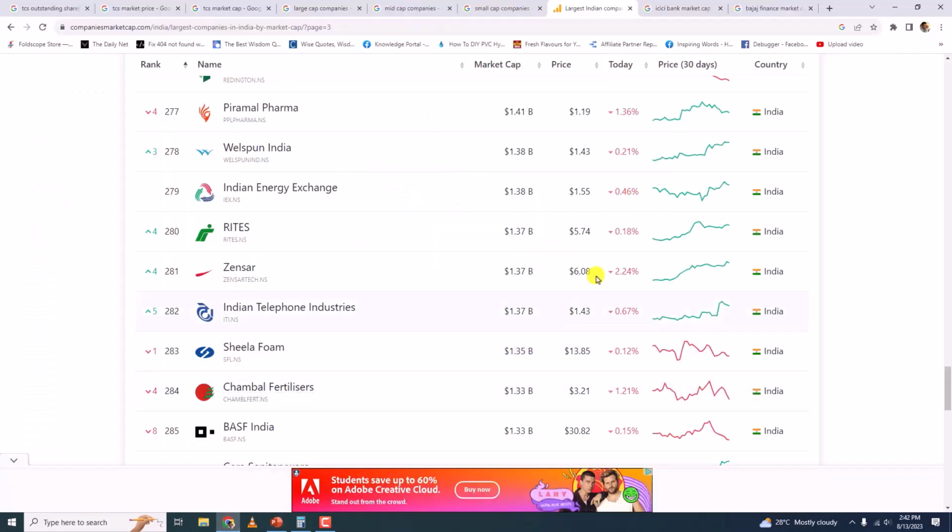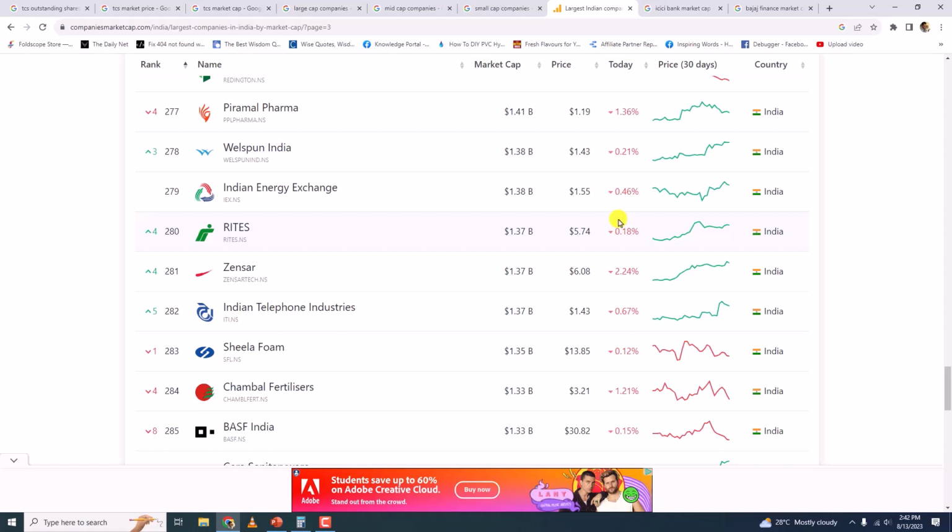Now, there is also one more misconception, that the share price or market price of a share of a company tells you its market capitalization, meaning higher the market price of a company, higher is the market capitalization.